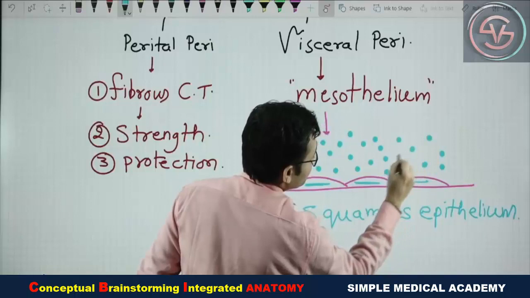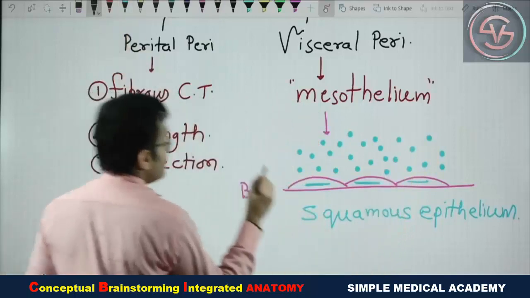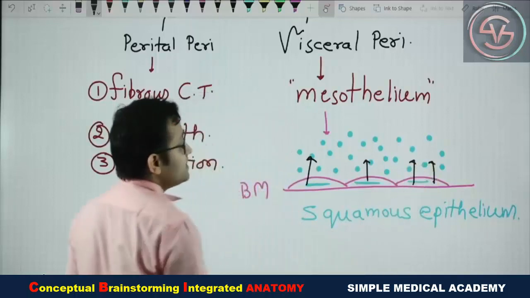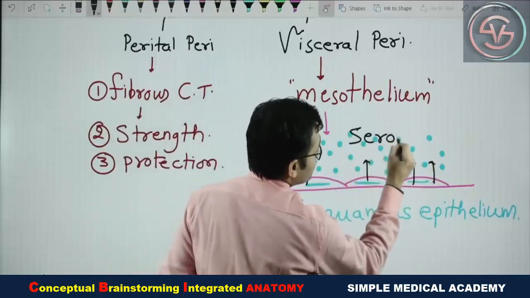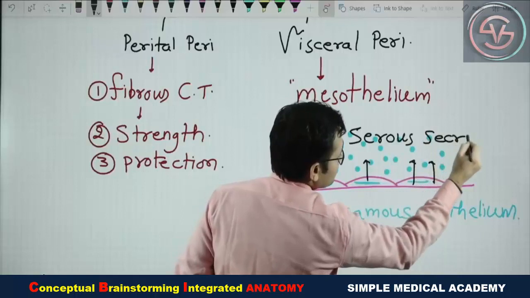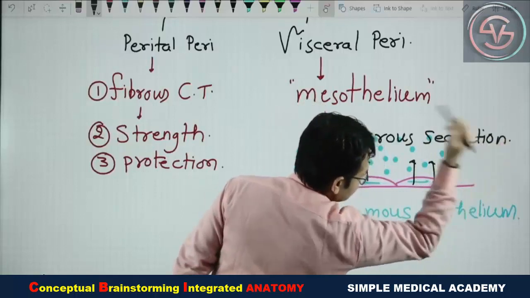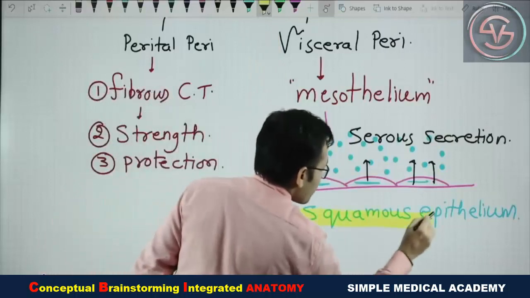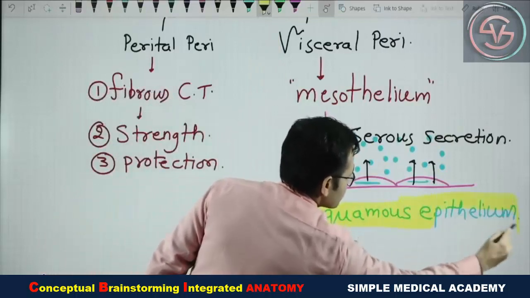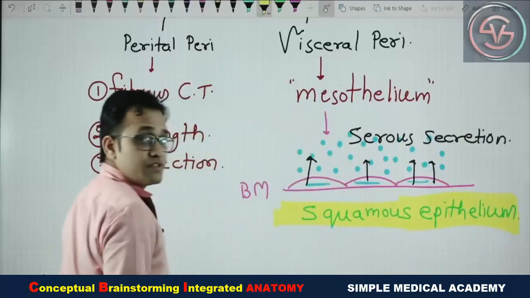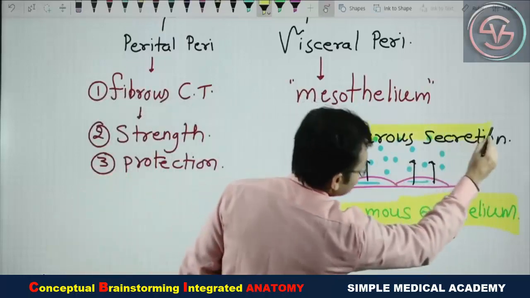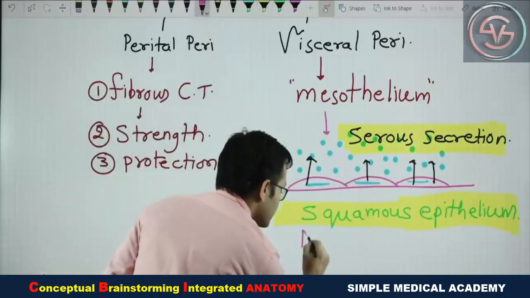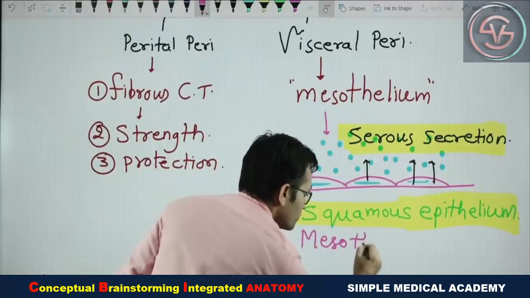And you know from your histology, the thin watery fluid is also known as serous secretion. So the special kind of squamous epithelium which has the property of serous secretion is known as mesothelium.